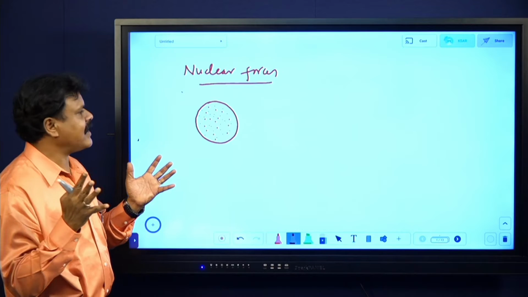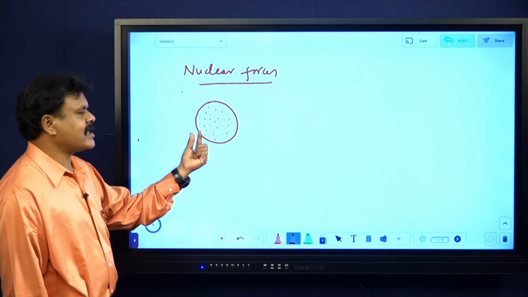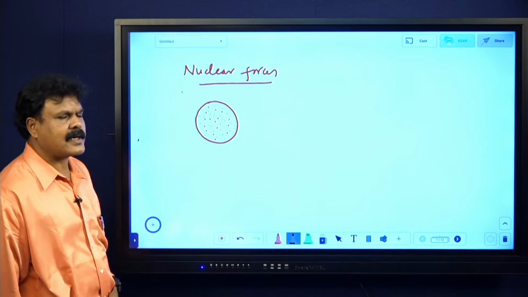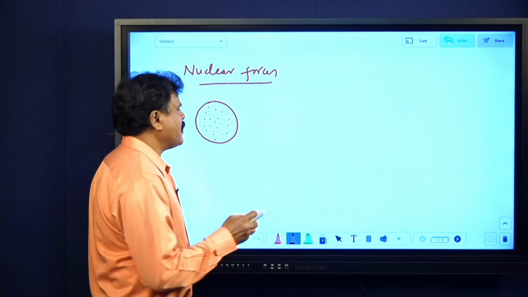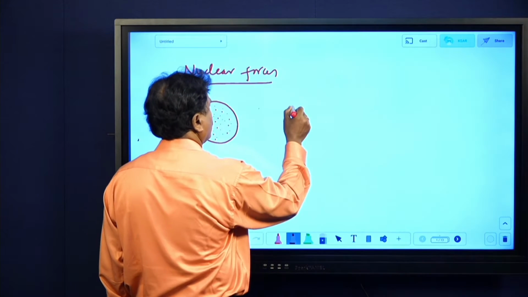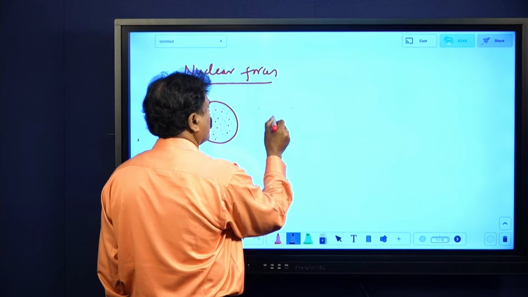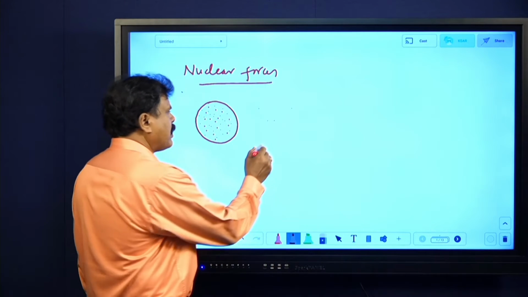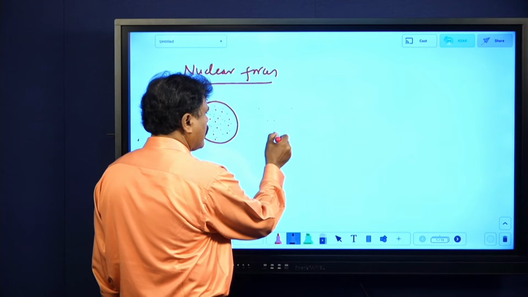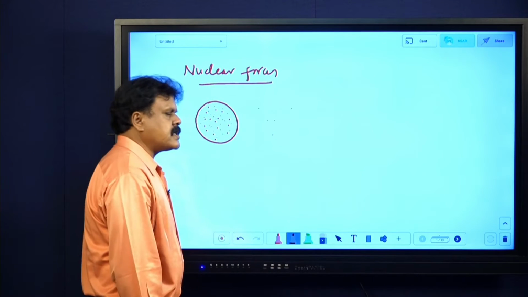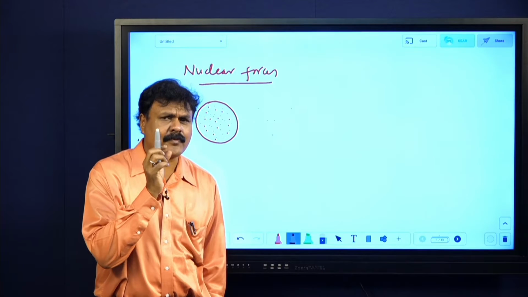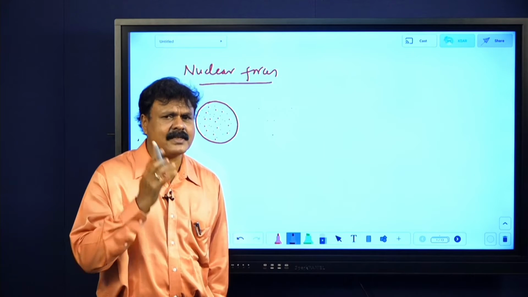It has to blast like anything, because when you bring them very, very close, the force of repulsion will be very, very high, but they have been attracted. So that is what we will be telling. When you bring two protons closer and closer, there will be a force of repulsion. But when you bring those two protons within a distance of a Fermi, 10 power minus 15 meter, you can't imagine that distance.